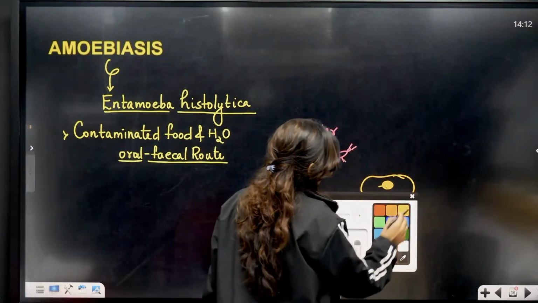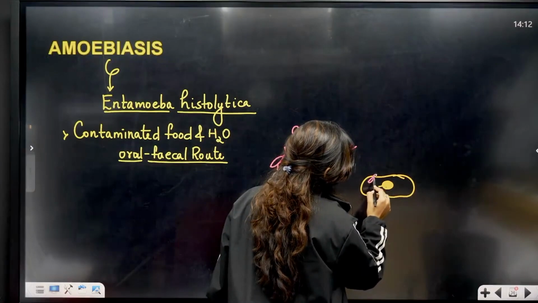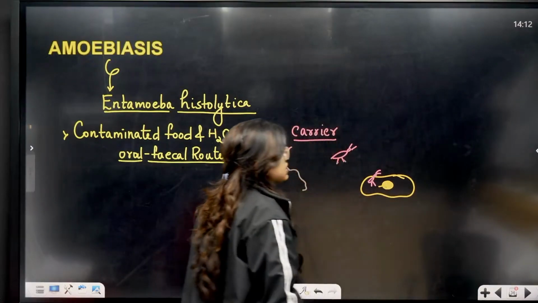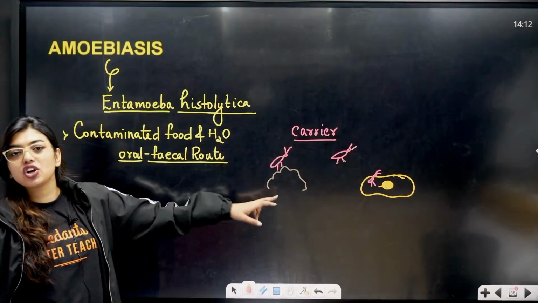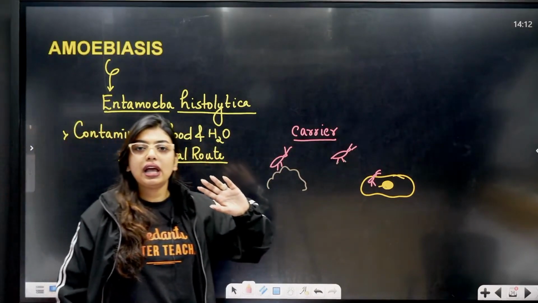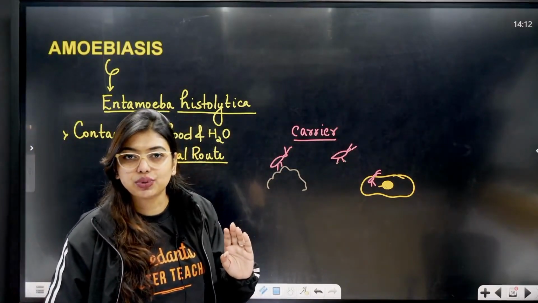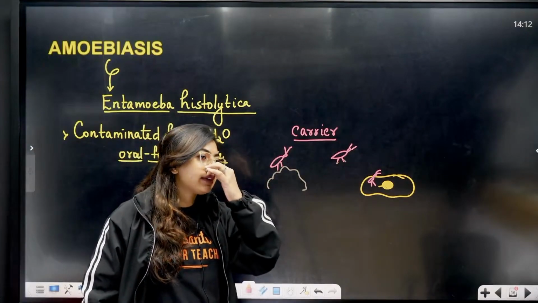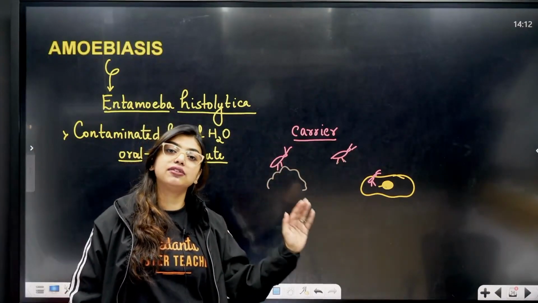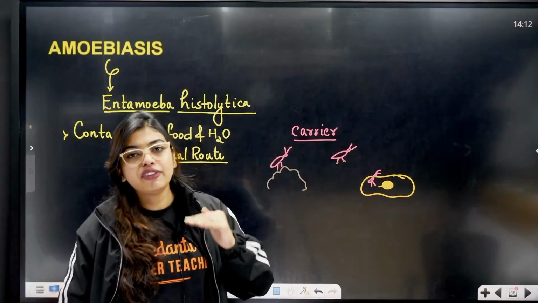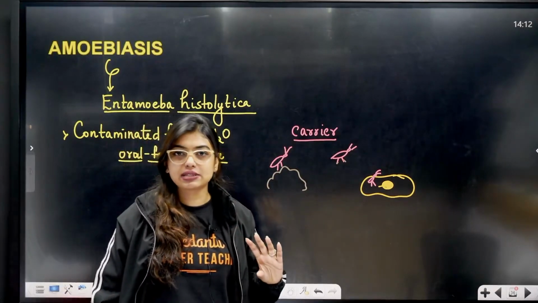The housefly will come and sit on the food with those legs. Now this is a carrier. The housefly does not have any other job other than bringing the disease to you. It does not have a live stage of the parasite happening inside its body like the female Anopheles mosquito. Vectors can be involved in the process as well sometimes.